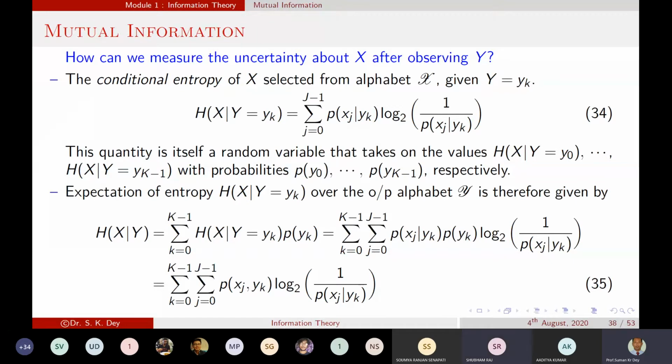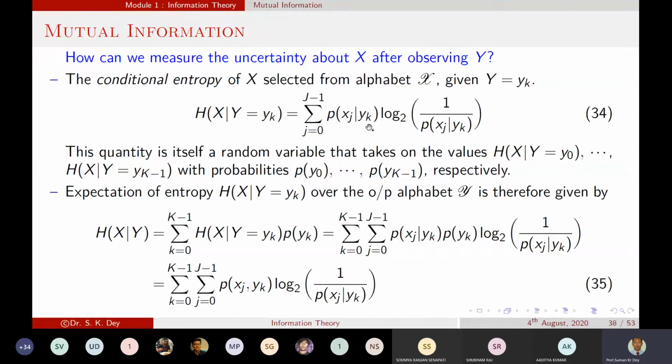Okay. So now this one: p(yk|xj) is the transition probability. So this is basically your p(x|y), the probability when we are getting p(xj|yk).